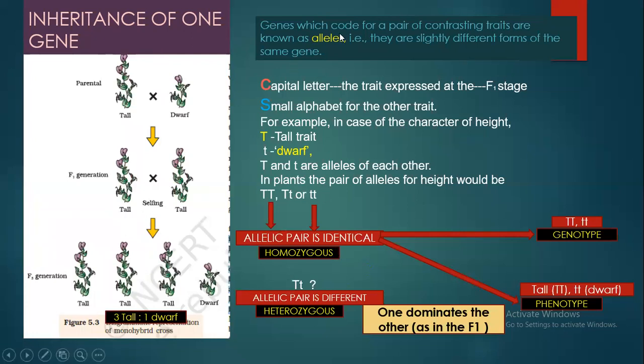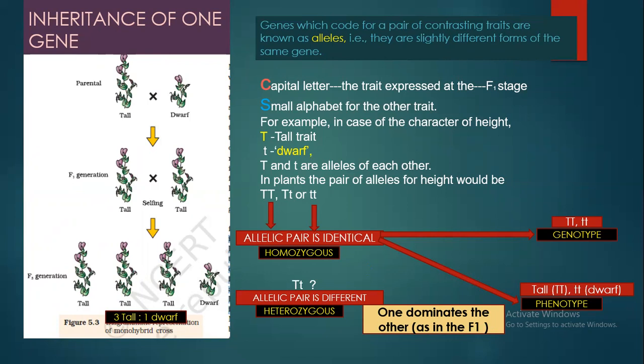Now, the genes which code for a pair of contrasting traits are known as alleles. Here the contrasting traits are, for height, tall and dwarf. Both the tall gene and the dwarf gene are coding for height, so they are contrasting traits.